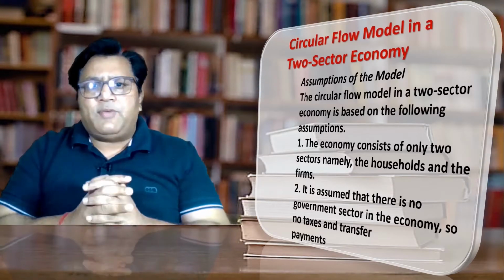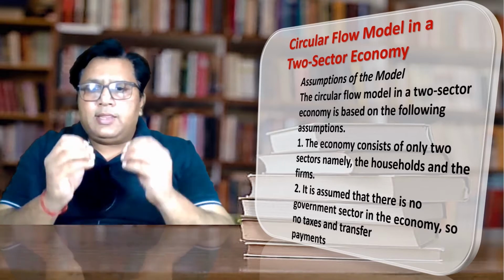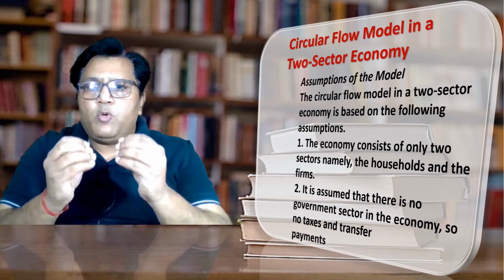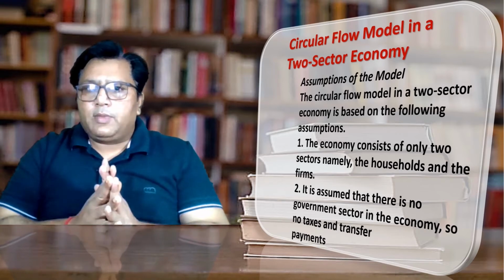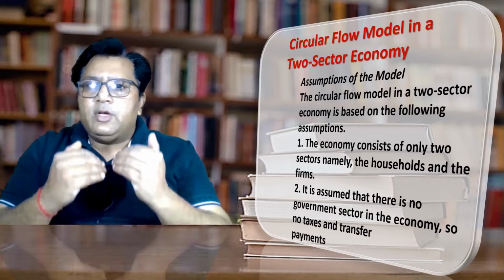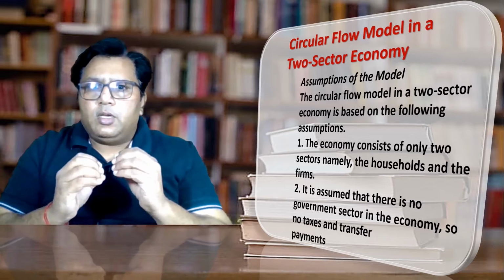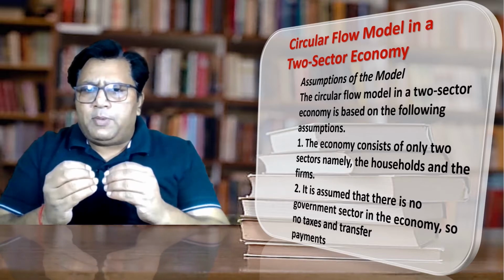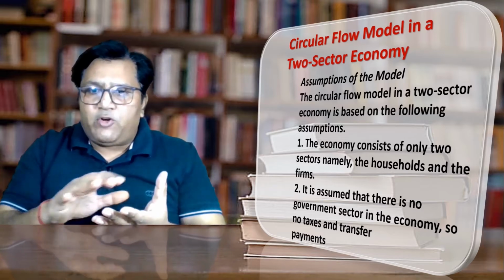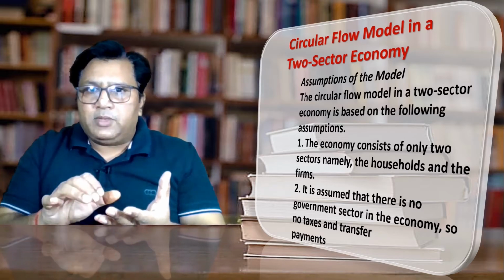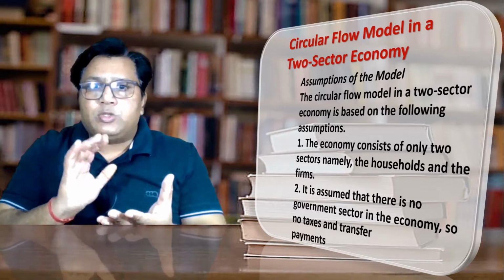Now let us discuss a very important topic, that is the circular flow model in a two-sector economy. In the 12th standard we have the circular flow model in a two-sector economy. Actually we have 4 sectors, but in the 12th standard we only have the two-sector economy. When I say circular flow model in a two-sector economy, it means the circulation of goods and services and the circulation of money between the household and the firm.